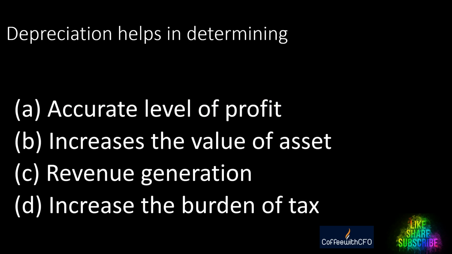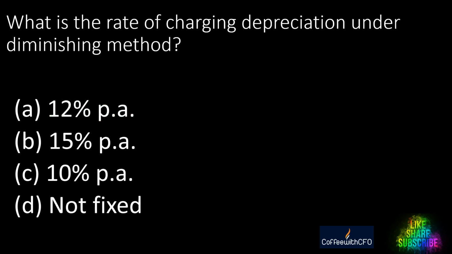Next. Depreciation helps in determining A. Accurate level of profit. B. Increase the value of assets. C. Revenue generation. D. Increase in the burden of tax. Accurate level of profit is the right answer. Because if we don't charge depreciation, what happens? The consumption of asset for the production is not considered in the cost of goods sold. Right, guys?